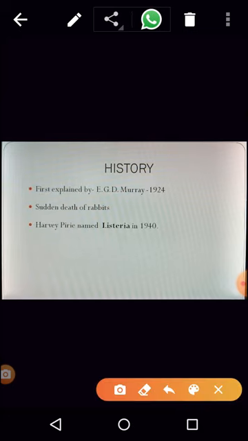Let us see the history of this organism. This was first explained by E.G. de Murray in the year 1924. Now, how did he explain this? He did not know about the organism. There was a sudden death of rabbits in this particular year, and it was Murray who actually showed that the disease was spread because of this organism. It was not named Listeria by then. It was Harvey Pyrie who named the organism Listeria in the year 1940.